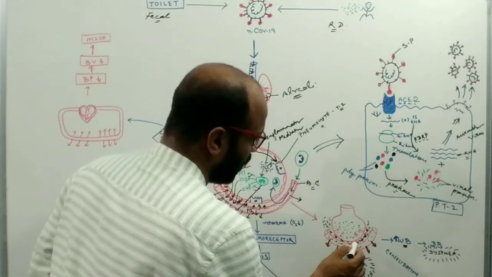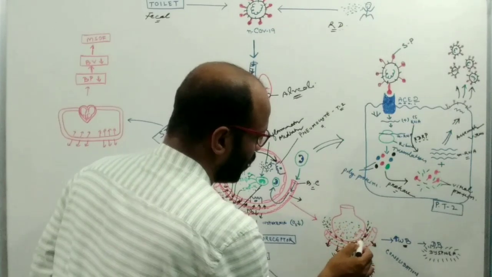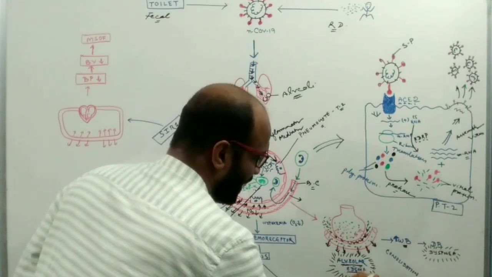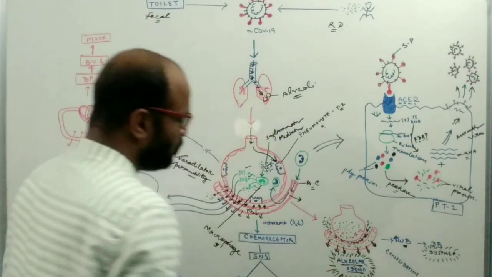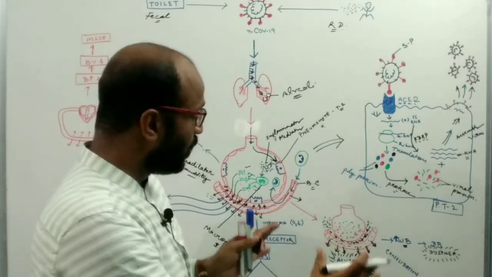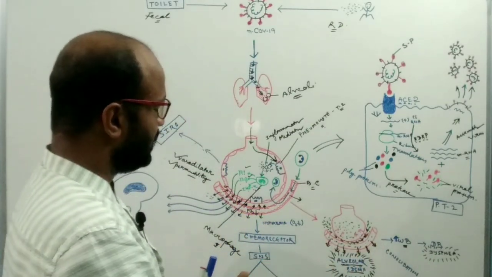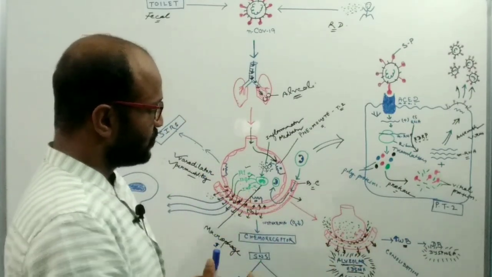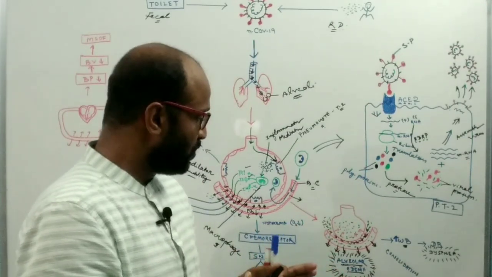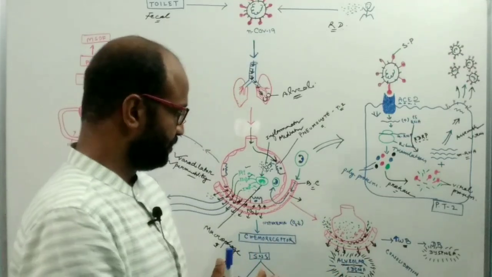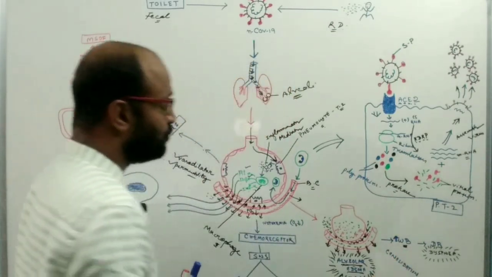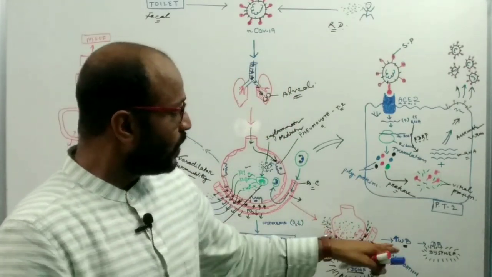So outside of the alveoli, the deposition of blood and plasma takes place, which is known as alveolar edema. Due to the deposition of blood and plasma outside of the alveoli, the alveoli are squeezed, which causes the collapse of the alveoli because of the alveolar edema, and this causes an increase in the work of breathing.